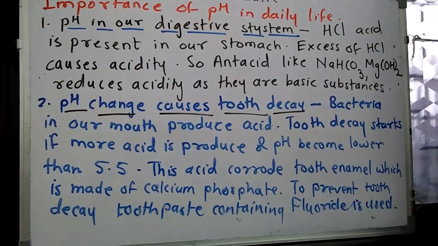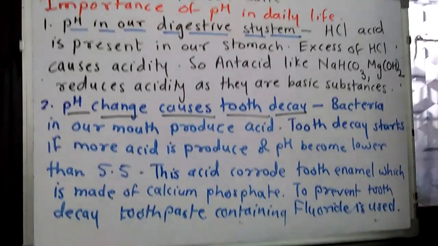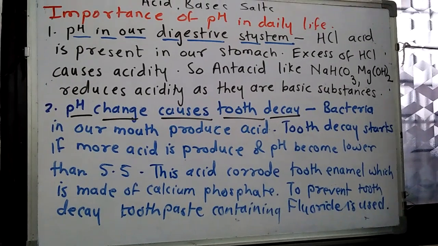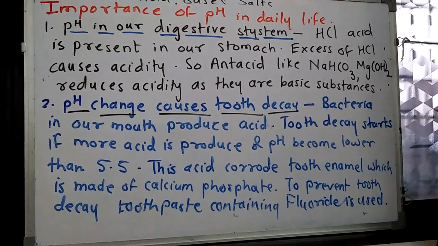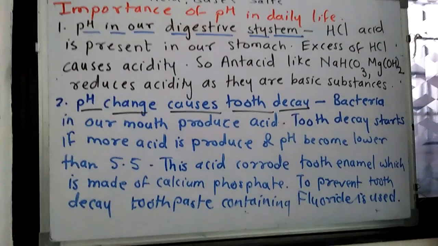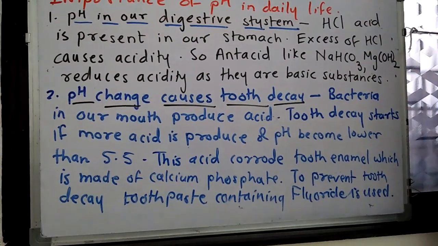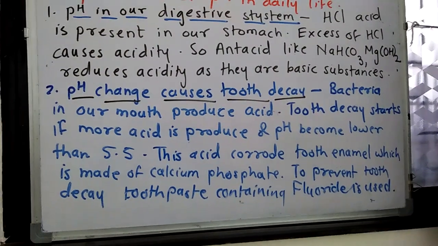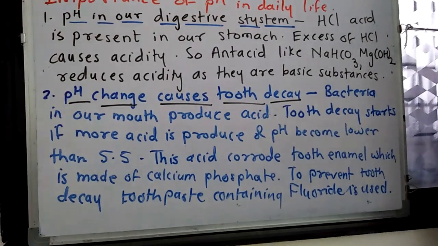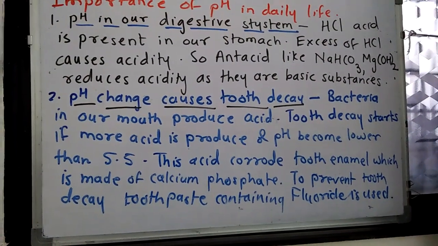A similar thing happens with tooth decay. So pH change can cause tooth decay. If the pH value of the mouth decreases below 5.5, then our tooth starts decaying. Bacteria are present in our mouth, in our saliva, and if we eat sugary substances in a large amount, then more acid is produced by these bacteria.